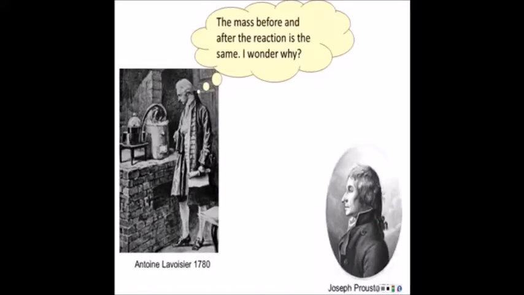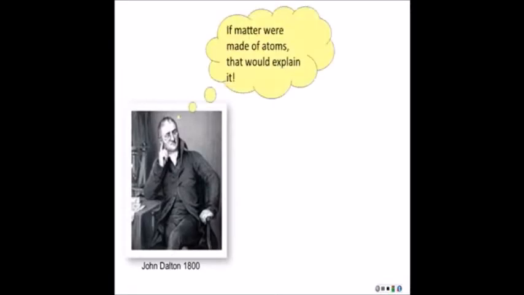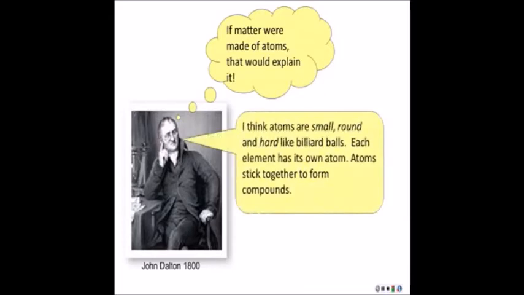Also at this time, Joseph Proust in France worked with some compounds. He found that whenever he decomposed compounds, he always got the same ratio by mass of elements in these compounds. It never varied. He didn't know why either, and that took John Dalton, 1800, to come up with an idea why. So Dalton thought that if matter were made up of atoms, that may explain it. Dalton thought that atoms are small, round, and hard like billiard balls. Each element has its own atom, which really differ in weight, and atoms stick together to form compounds.